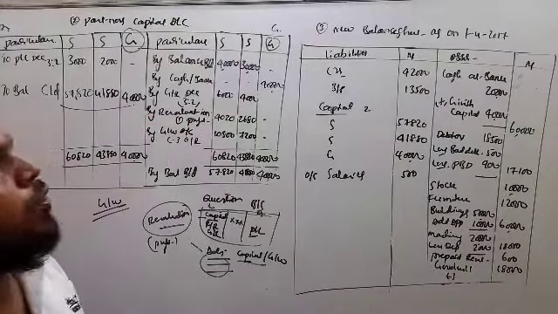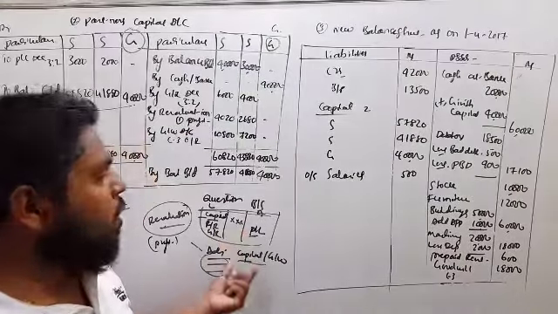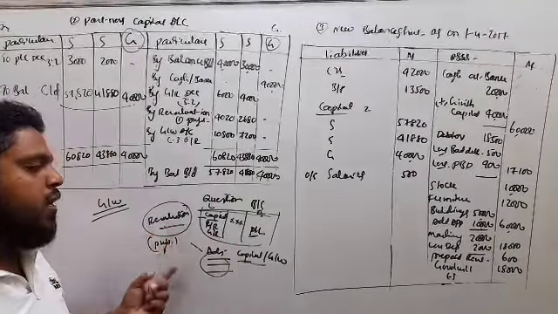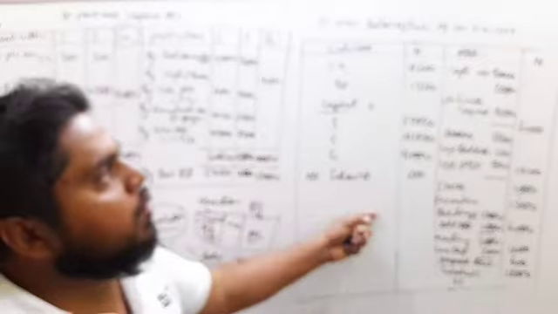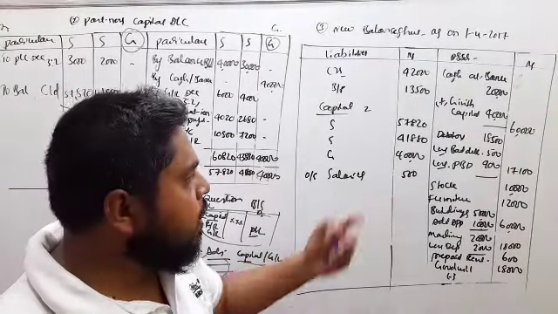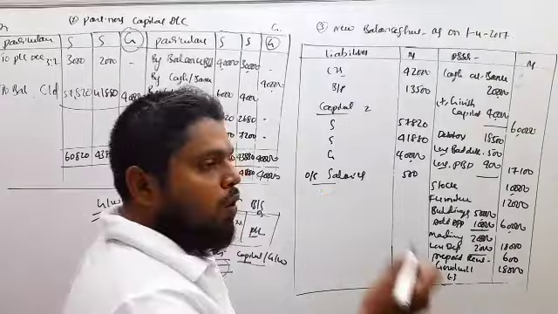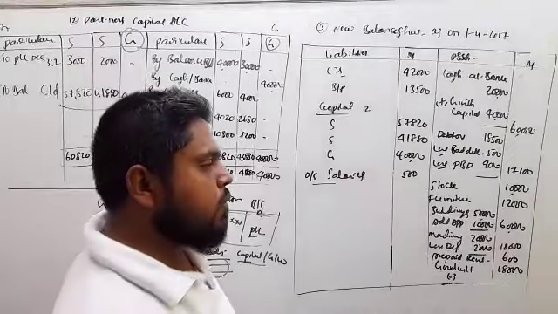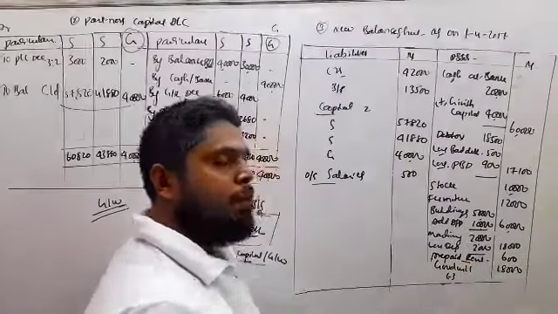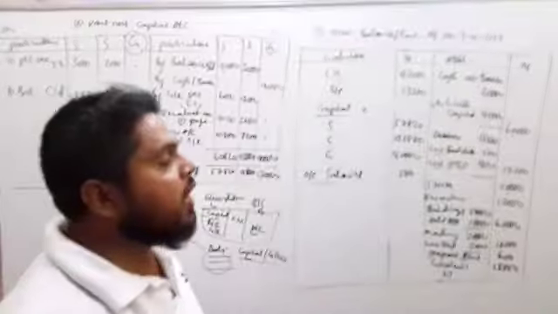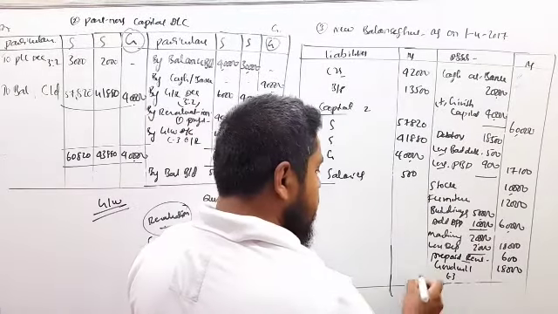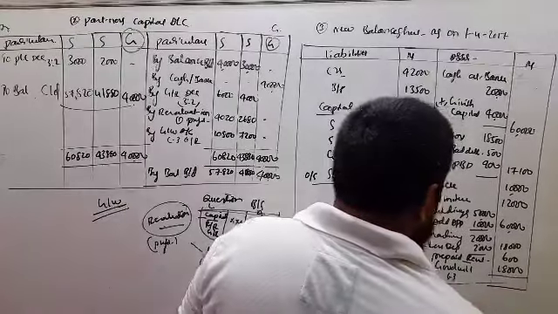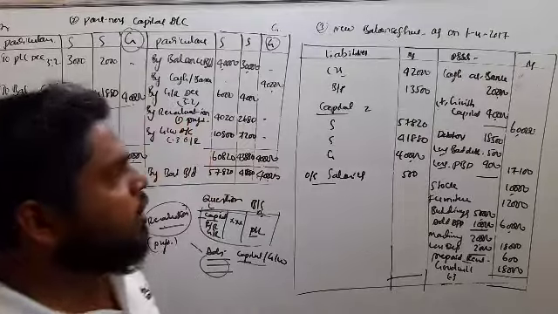So like this, the new balance sheet is prepared with the help of the old balance sheet along with the adjustments. Whatever adjustments we have made under the revaluation account, we compulsorily have to revise in the new balance sheet. So outstanding salary, that is unpaid, what the partners have not paid is a liability, so we have taken it on the liability side. And prepaid rent, they have paid in advance, so we have to treat it as an asset here. Now after revising all the adjustments, find the total amount.